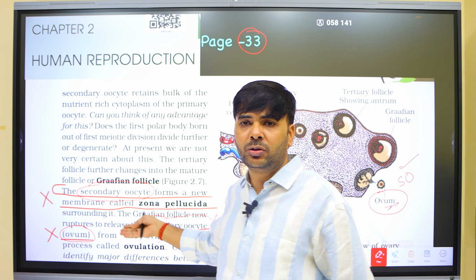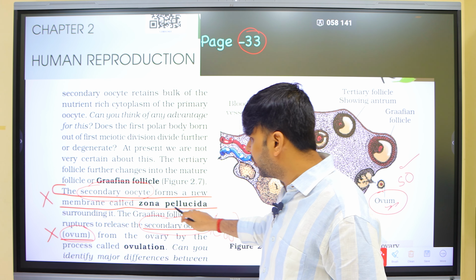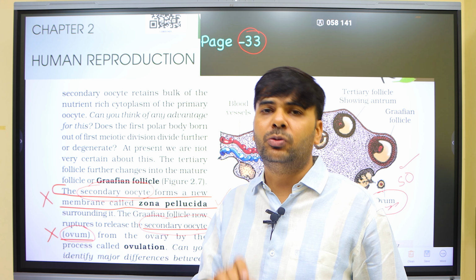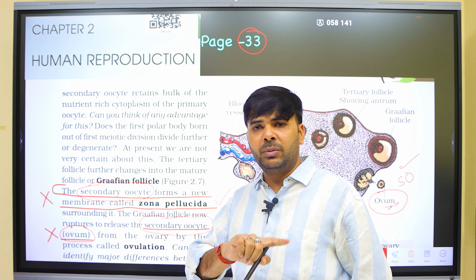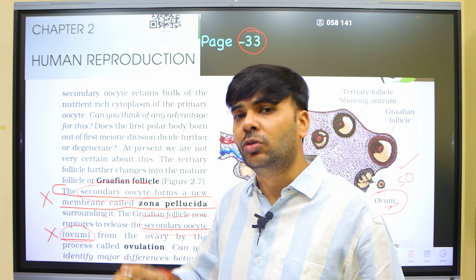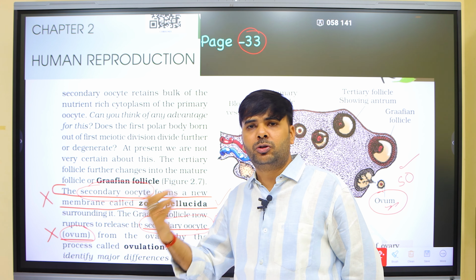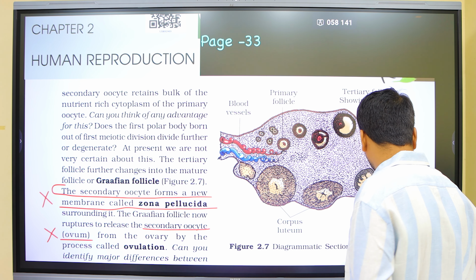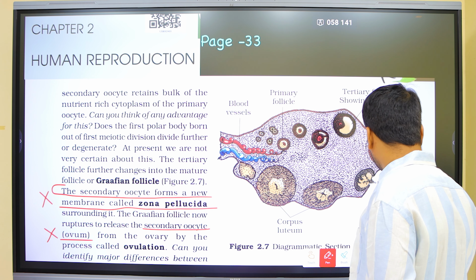So mark this point also: secondary oocyte never forms zona pellucida. Zona pellucida is formed by the primary oocyte and is present from the primary oocyte till ovum. After ovum, it is present around the zygote also. And there is a concept of zona hatching, which we can also discuss if you want. So here 2 errors, I think it is clear to you all. Then I'll move to the next error.